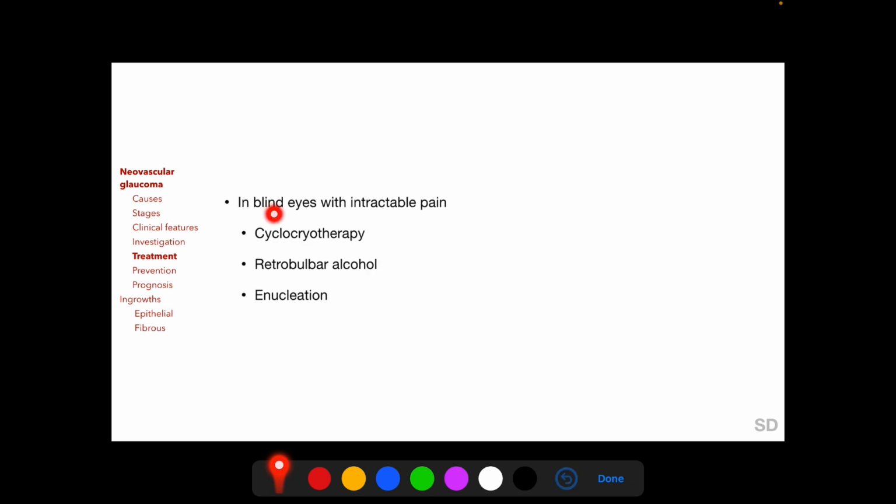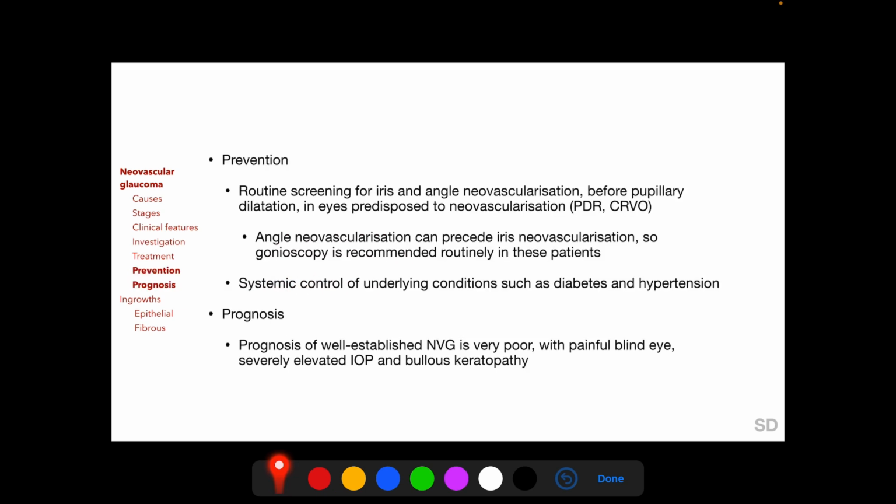Eyes with poor potential for vision and with intractable pain can be made comfortable with cyclocryotherapy, retrobulbar alcohol injection, and enucleation. Prognosis of well-established neovascular glaucoma is extremely poor, with painful blind eye, severely elevated intraocular pressure, and bullous keratopathy.